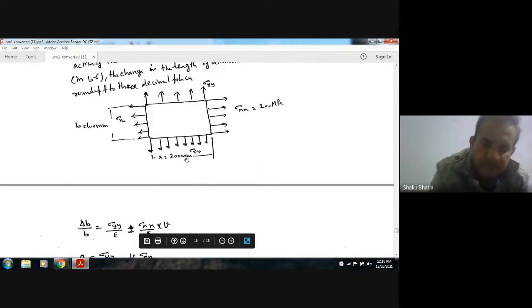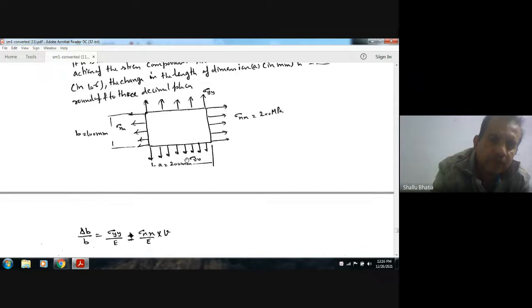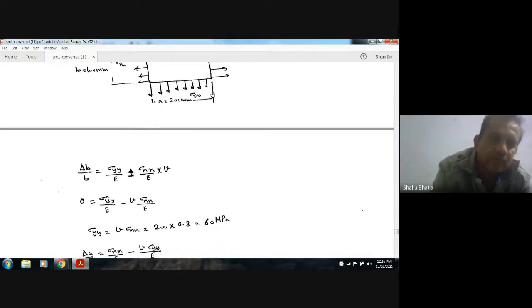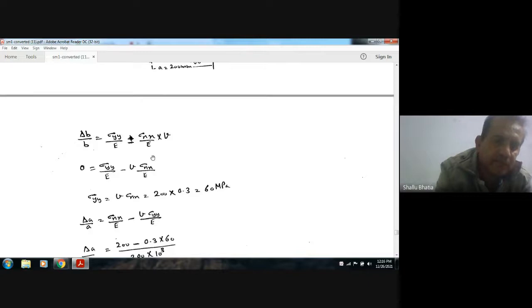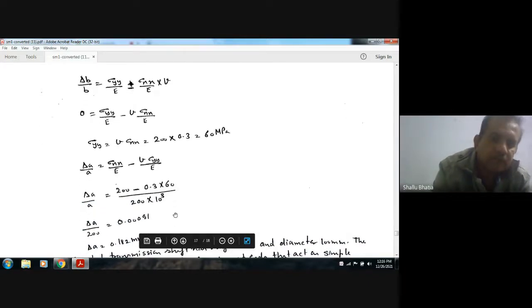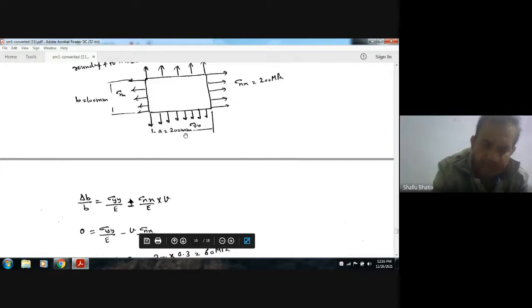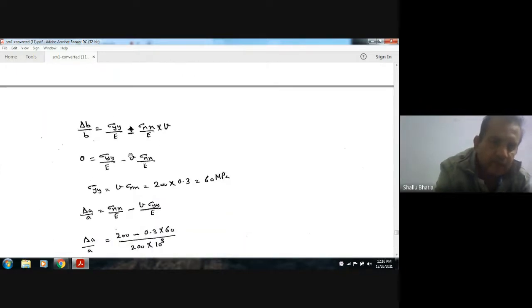Now we have sigma x as 200 MPa and sigma y as 60 MPa. So the change in A by A is sigma x by E minus mu sigma y by E. Sigma x is 200 and sigma y is 60.